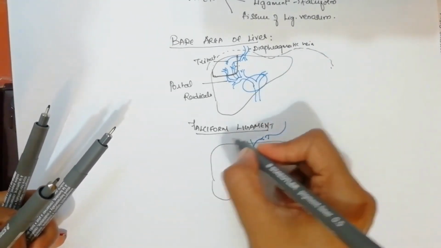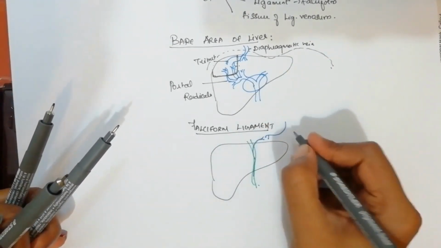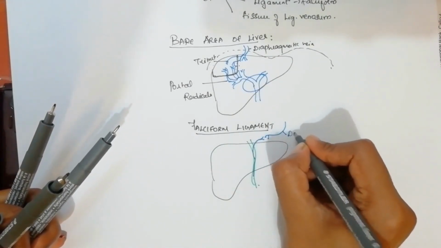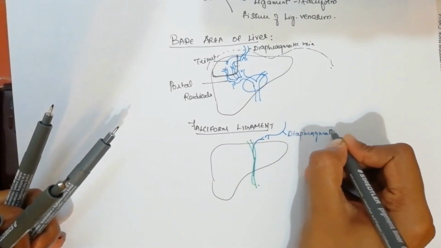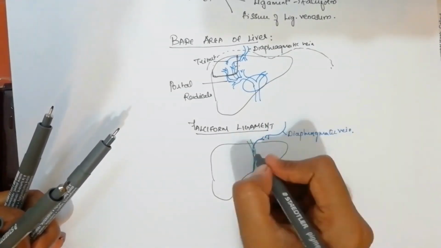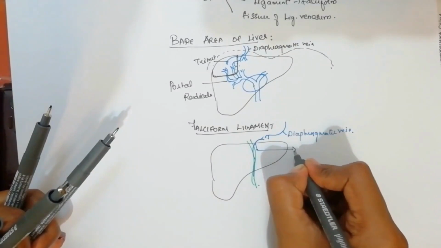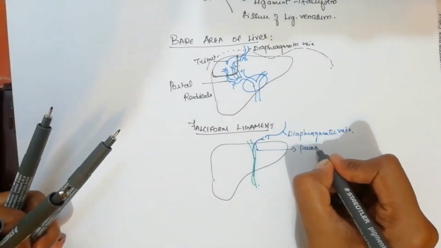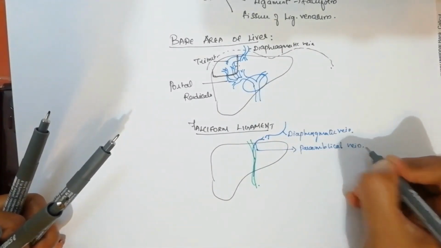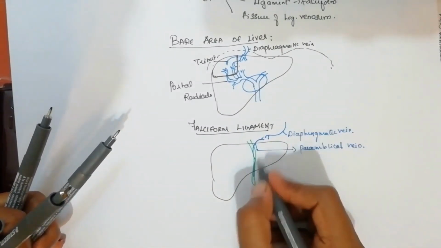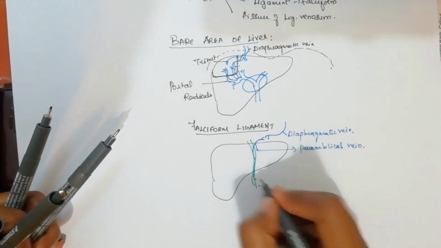As you already know, above the liver we have the diaphragm, and from the diaphragm we have the diaphragmatic vein coming, which is getting anastomosed with the para-umbilical vein. The para-umbilical vein is the vein which drains into the left branch of the portal vein. So this is the falciform ligament.